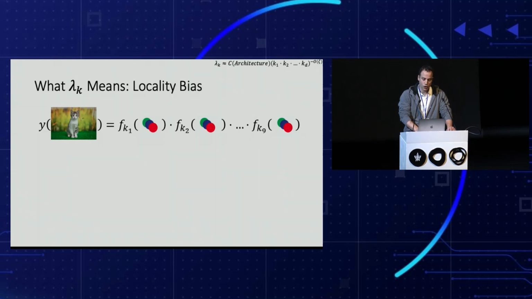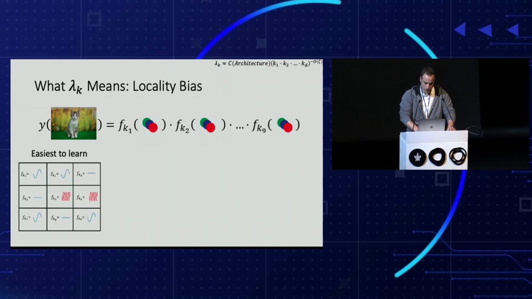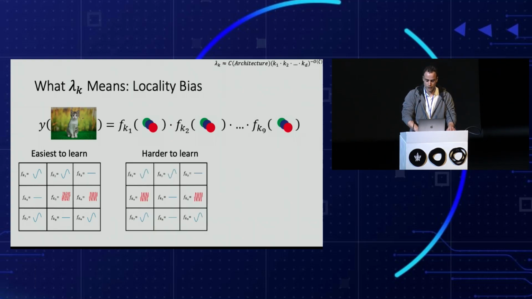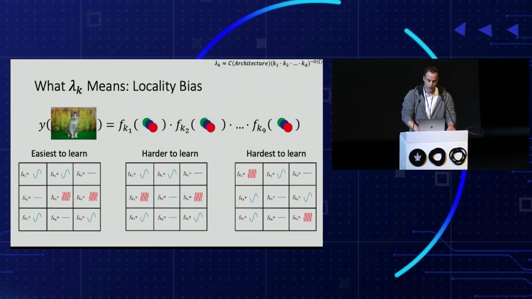The last bias is locality bias. It says that the network is biased to learn nearby pixels as opposed to faraway pixels. Here is the basic example where the target function contains high frequency in 2 pixels. Here is a harder example, since the target function is the same, but the high frequencies are now located on pixels that are farther from each other. And this one is even harder since the high frequencies are even farther apart. This is a result of the dependency of the eigenvalue on the architecture.